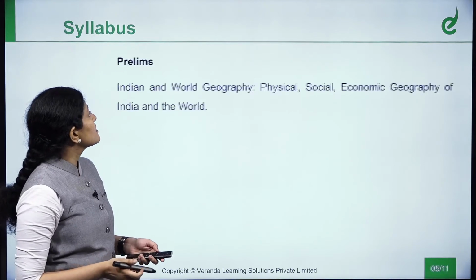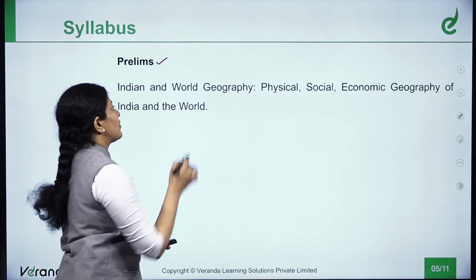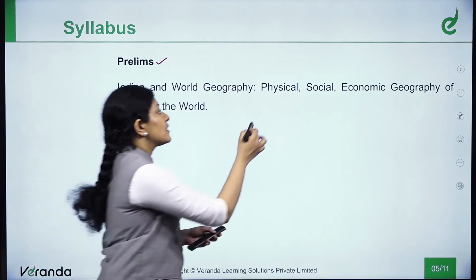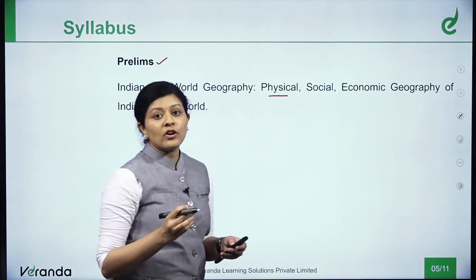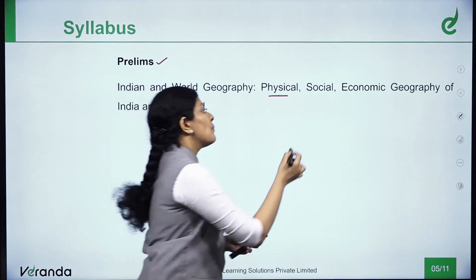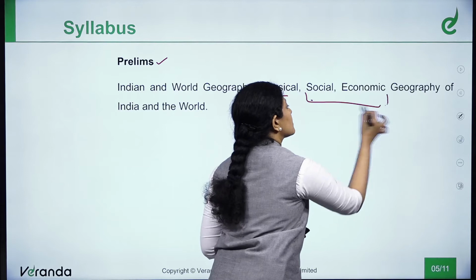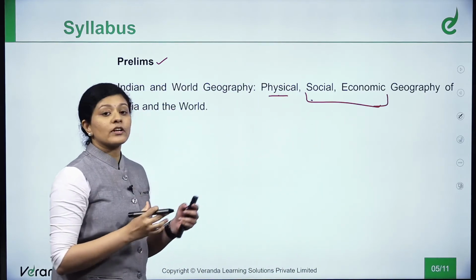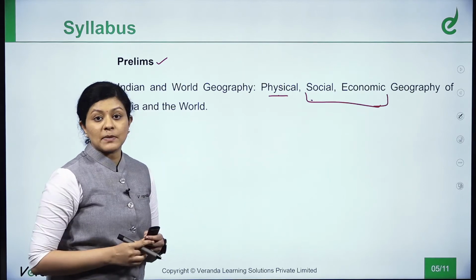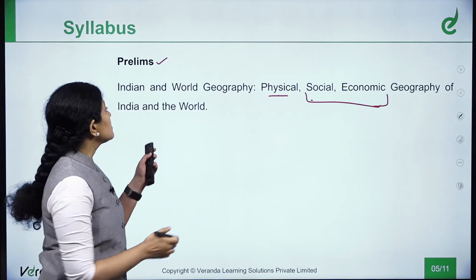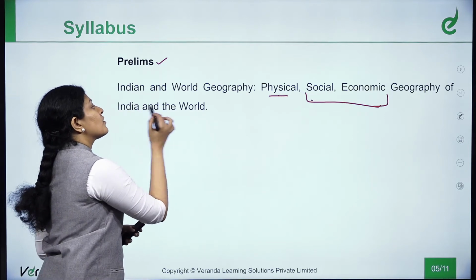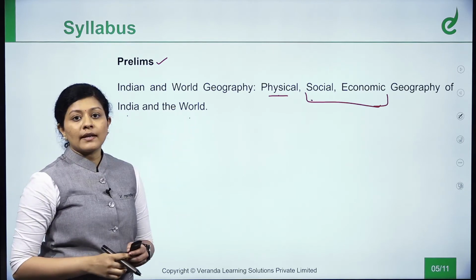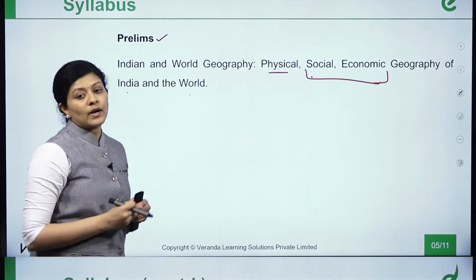Let us see the syllabus for geography from our prelims exam point of view. It talks about the Indian and world geography. That is physical geography, which talks about geomorphology, oceanography and climatology, whereas the social and economic geography part is the human geography aspect. How the physical features, how the geography of a region affects the social and economic aspects of the region. So we are not talking about just India, we are talking about India as well as the world. Though the syllabus of prelims is just one line, there are so many concepts involved in this one line.